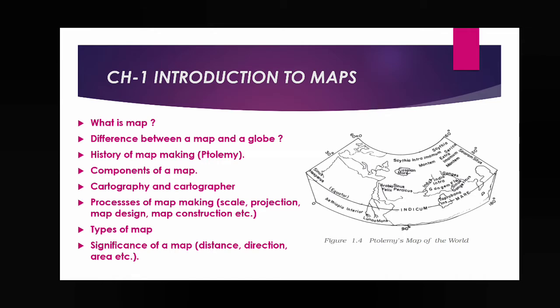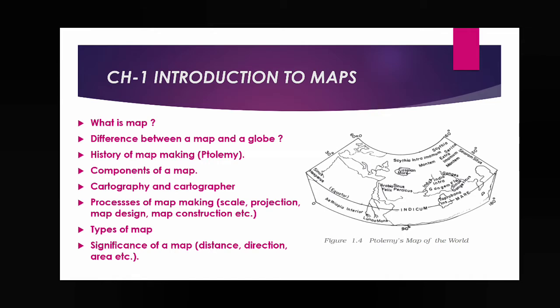That means you will see, when I tell in detail at the time of discussion, that in ancient times a map was made without the help of scale, direction, symbol, or color. It was made on a clay tablet, on a metal plate, and also on the skin of animals. So that type of thing.